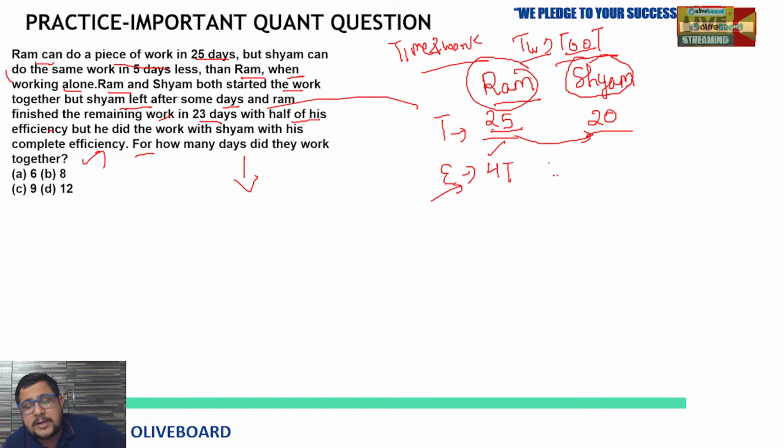4 cups of tea per day. Now if we talk about Shyam, 20 days, 100 cups of tea. So per day, 5 cups of tea. Clear? Tell me fast. Is this clear to all of you now?